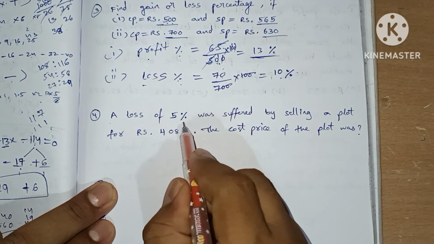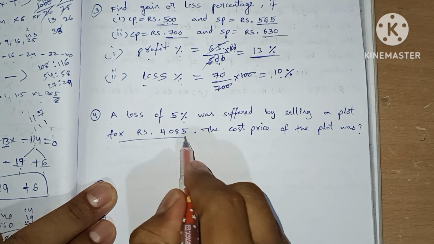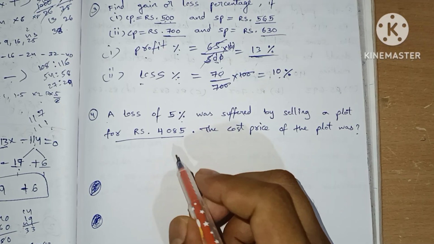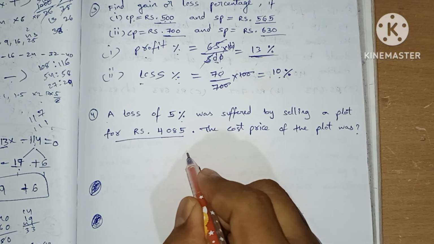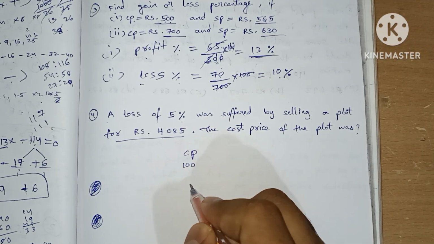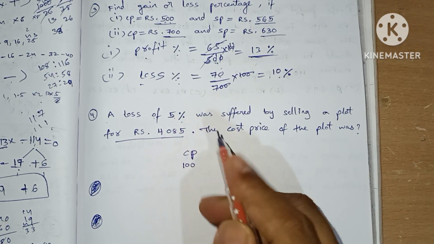Next, let's see this question. A loss of 5% was suffered by selling a plot for rupees 4085. For this type of questions, we take percentages. Let's take CP, cost price, as 100 rupees, and it is said that a loss of 5%.